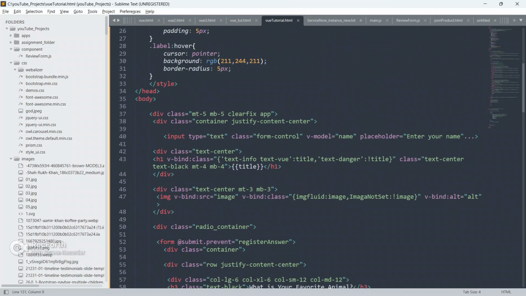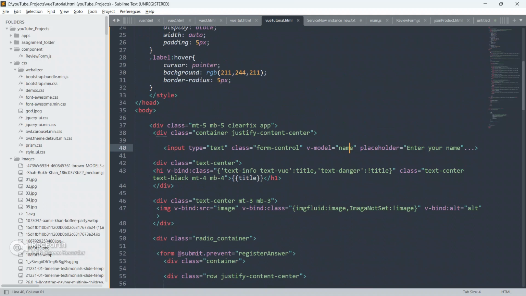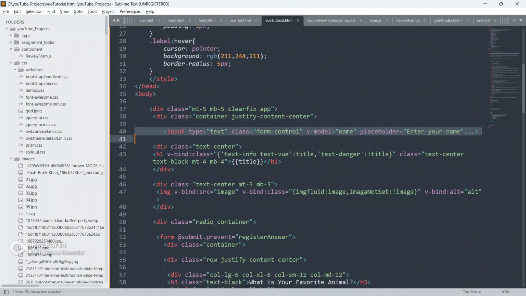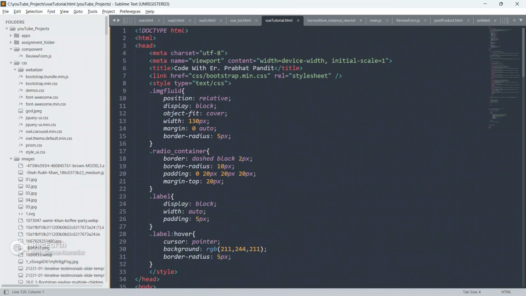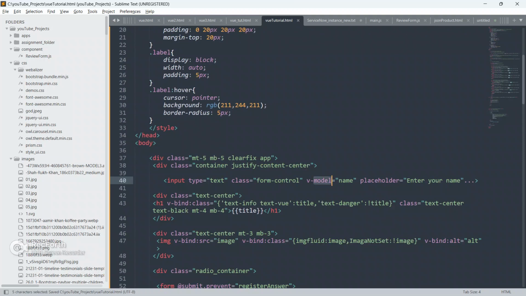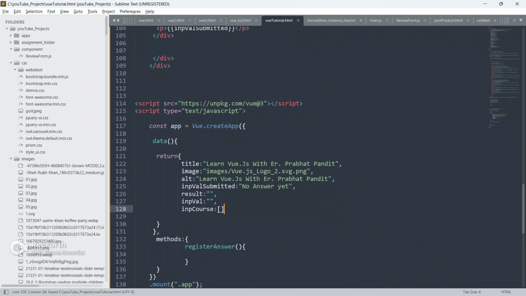Always remember, v-model is only used inside select box, input field, radio button, checkbox. I have already defined here v-model as name.